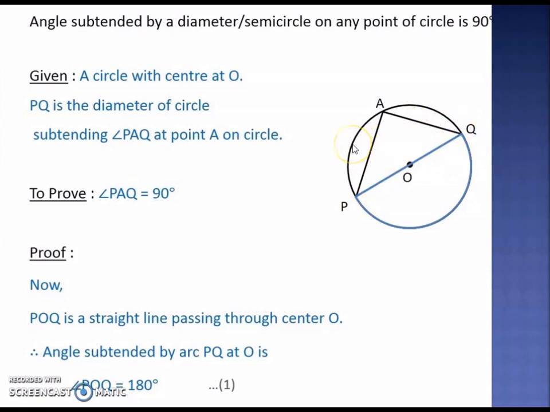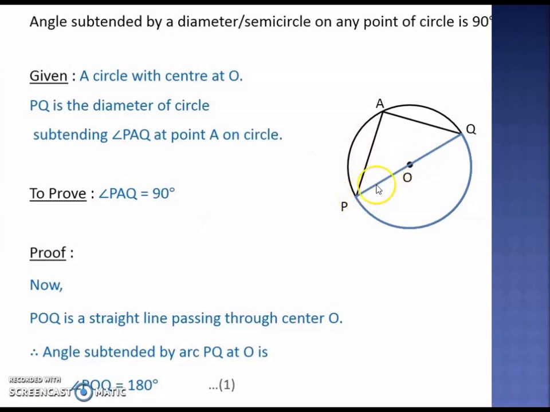If I take a point C over here and join C with P and Q, then angle PCQ also will be 90 degree. Any point you can take on the circle and join it with P and Q, that angle that will be formed is 90 degree. Now why is it true?